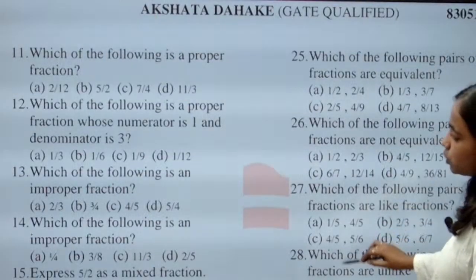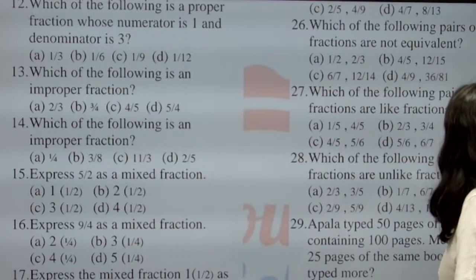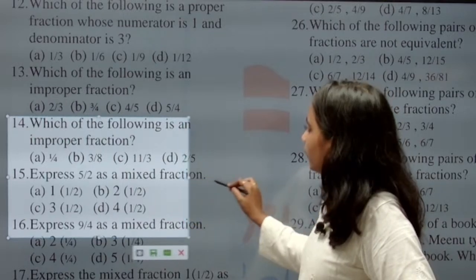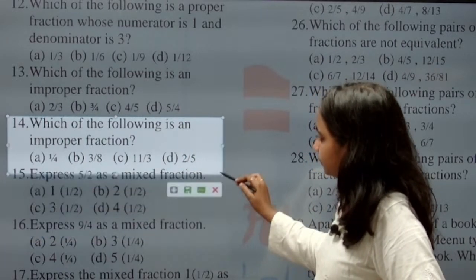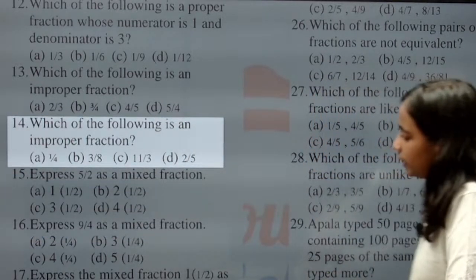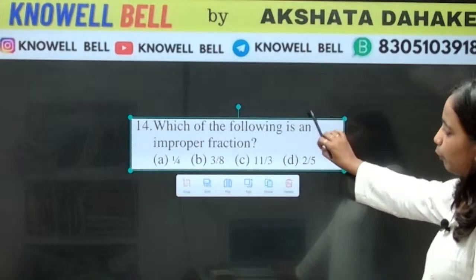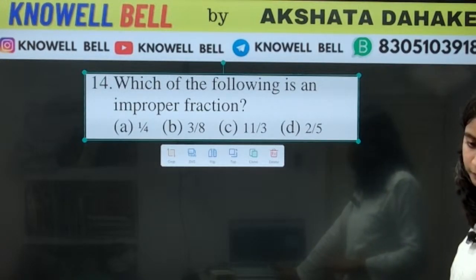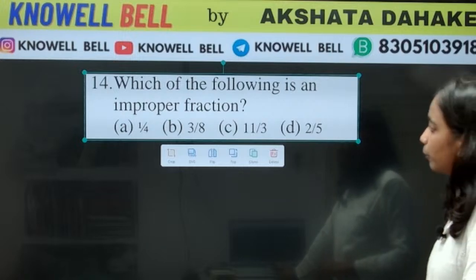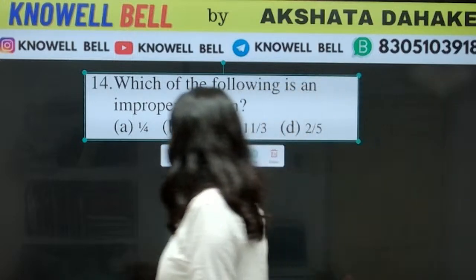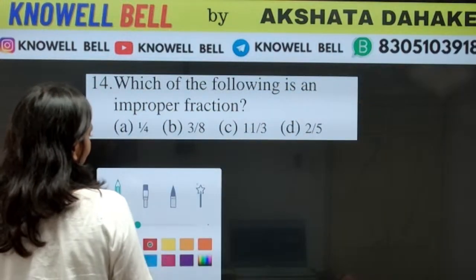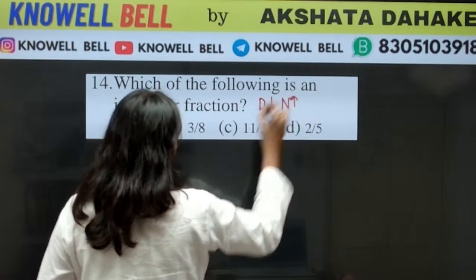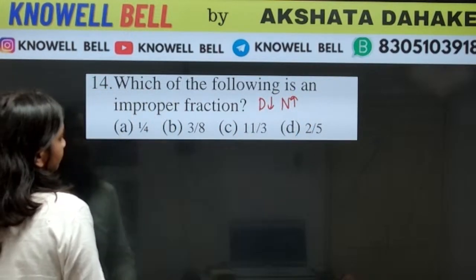Okay. The next question, question number 14. Which of the following is an improper fraction? इनमें से क्या एक improper fraction है? 1 by 4, 3 by 8, 11 by 3 or 2 by 5? Improper means smaller denominator, greater numerator. What will be the answer?